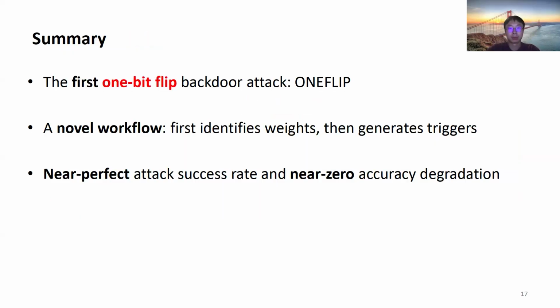In summary, we propose the first one-bit flip backdoor attack, ONEFLIP. It utilizes a novel workflow. First, identify the weights, then generate triggers. ONEFLIP achieves near perfect attack performance and induces minimal degradation on the model's accuracy. Our work shows that a highly effective backdoor can be injected into a full precision model through a single bit flip.